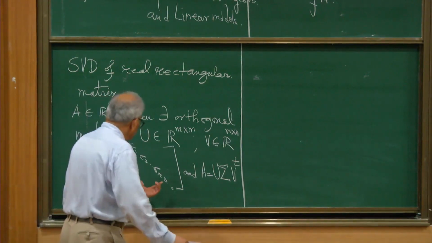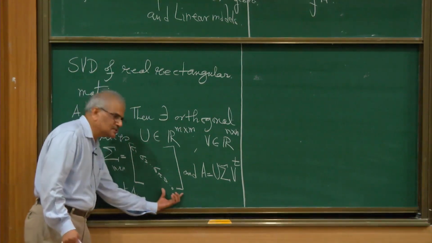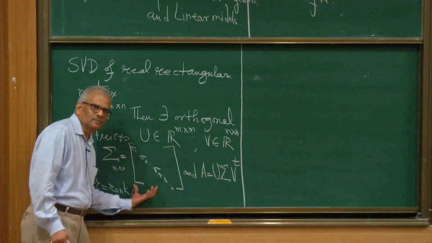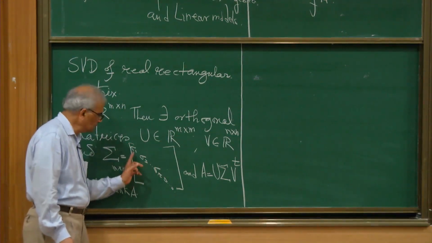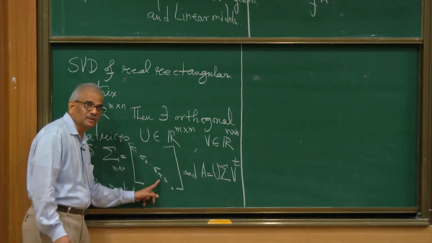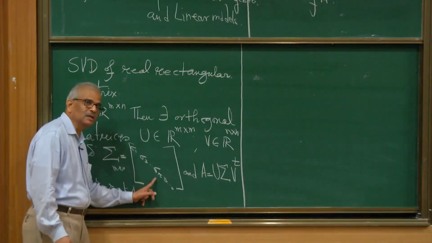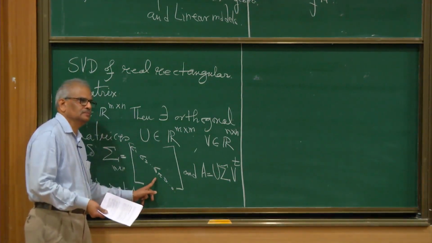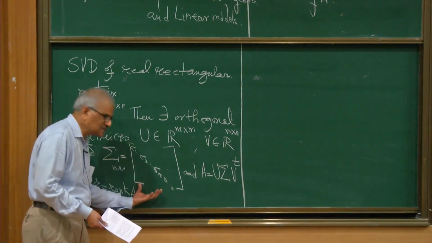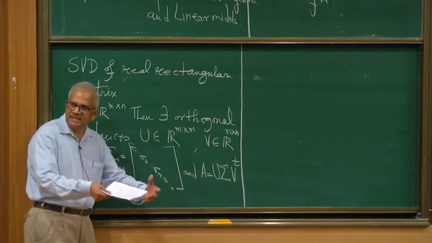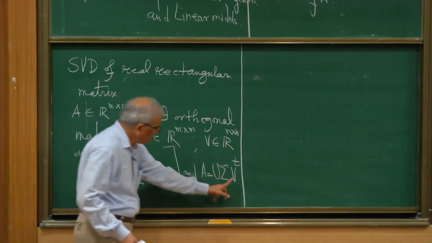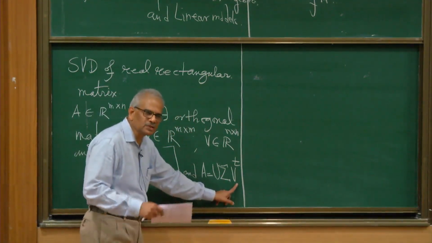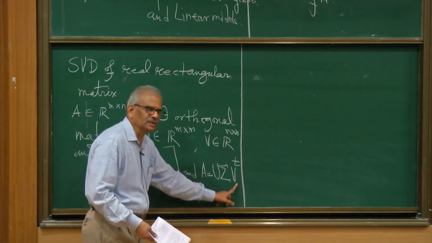And the linear transformation induced by this matrix is very simple. What does it do? It maps basis vectors to non-zero scalar multiples of the same vectors. So this is just stretching the principal directions by the amount sigma 1, sigma 2, sigma r, and this is another orthogonal matrix. Transpose of an orthogonal matrix is an orthogonal matrix.